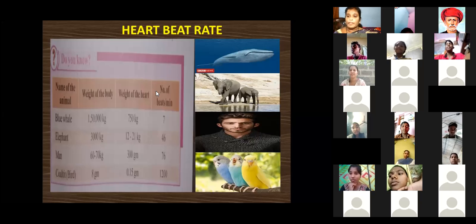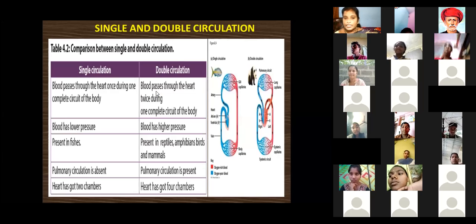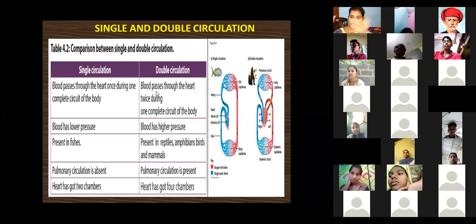See, the important topic is single and double circulation. Circulation means the blood flow. The blood is carried through all parts of the body.